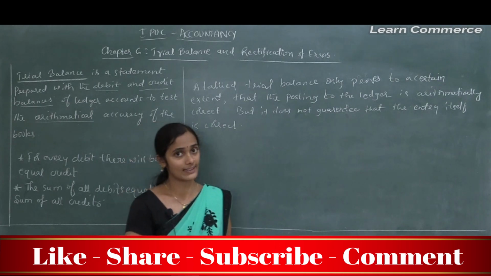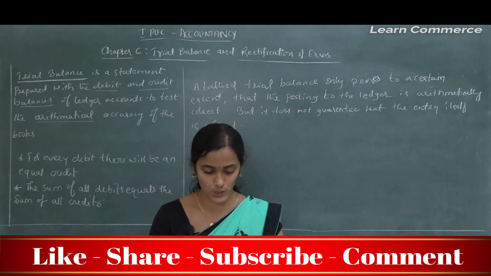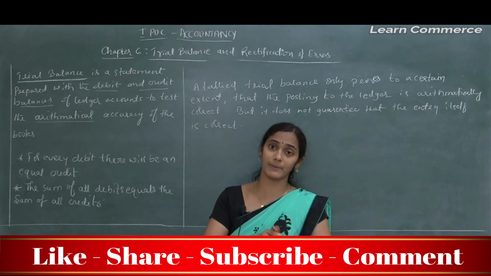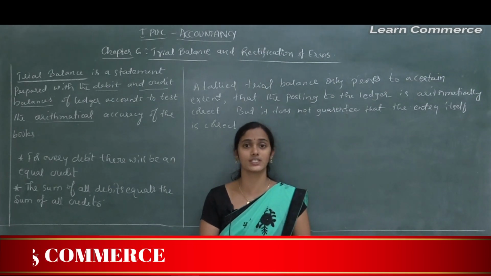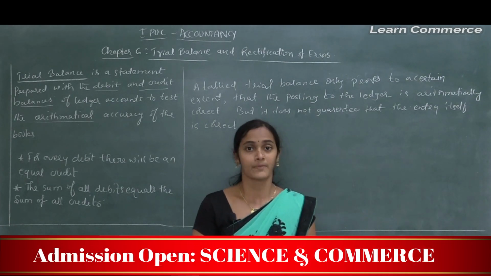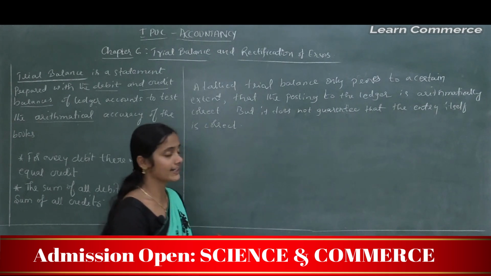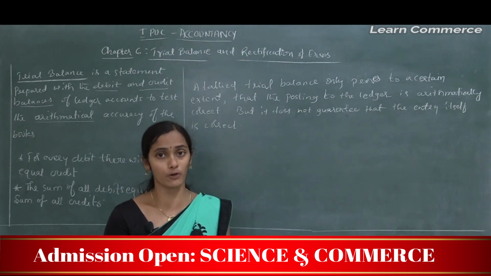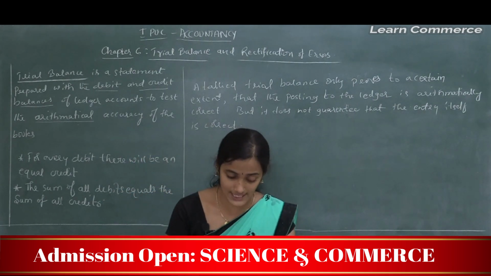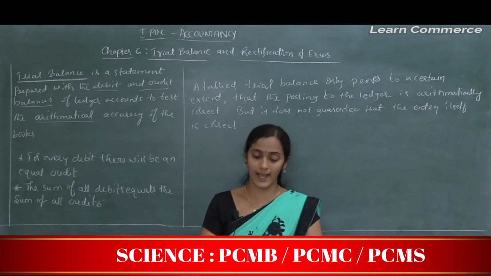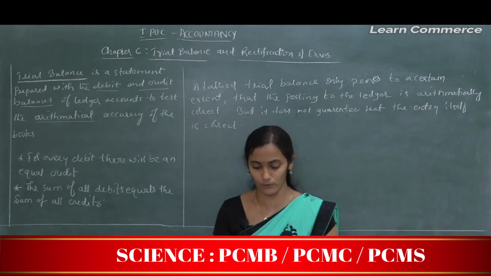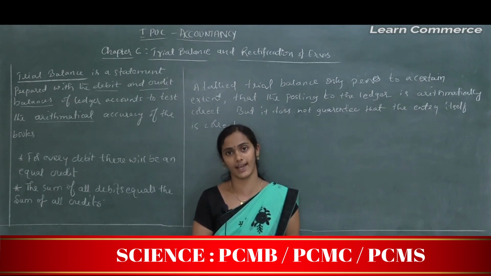Normally a tallied trial balance is considered to mean that both the debit and credit aspects of transactions are recorded in a proper manner. But I already told you that it is not an absolute proof of the accuracy of the accounting records.